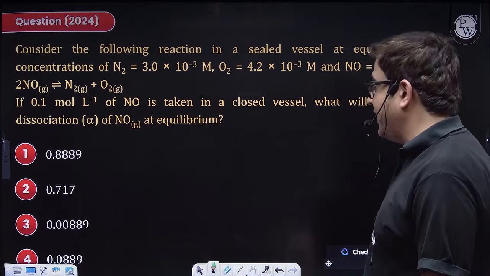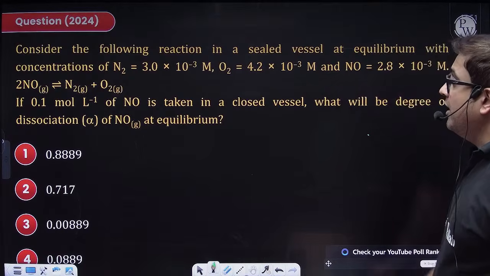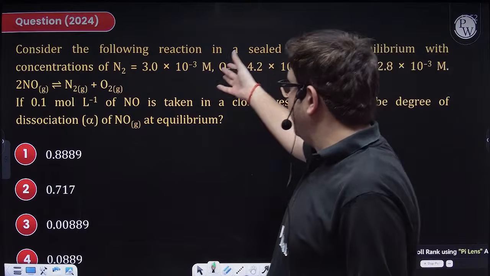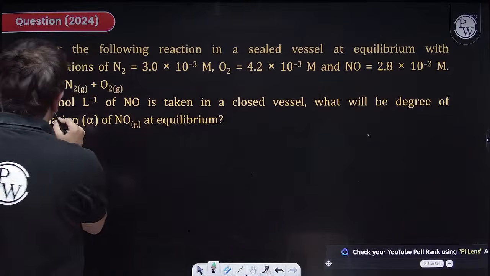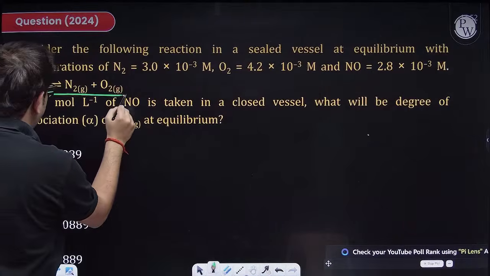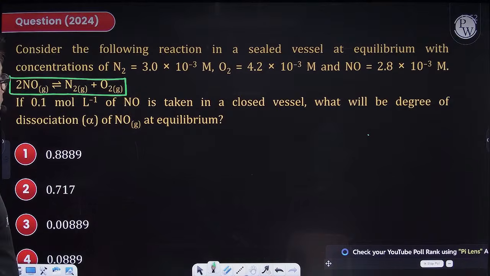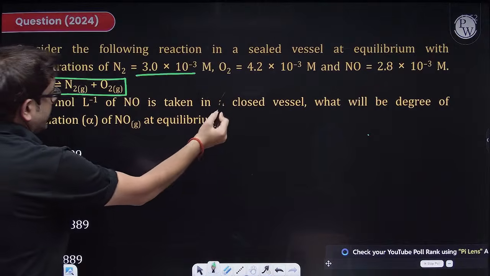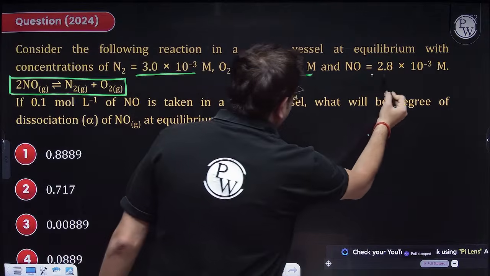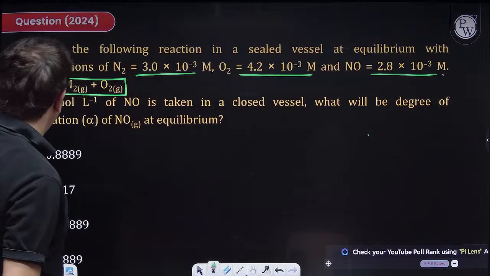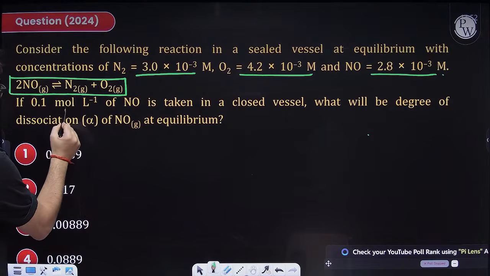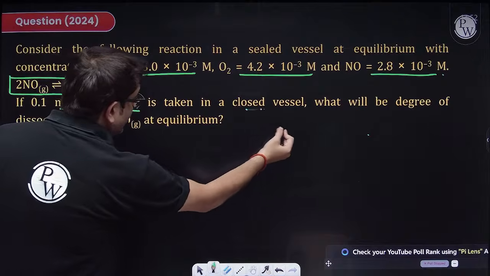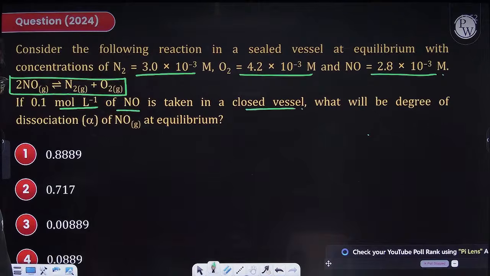Ashish, let's check, beta. Now, considering the reaction in a sealed vessel, some equilibrium is happening. This equilibrium is happening: twice of NO forming N2 and O2. The equilibrium concentrations of nitrogen, oxygen and NO are given. If 0.1 mole per liter of NO is taken in a closed vessel, what will be the degree of dissociation?